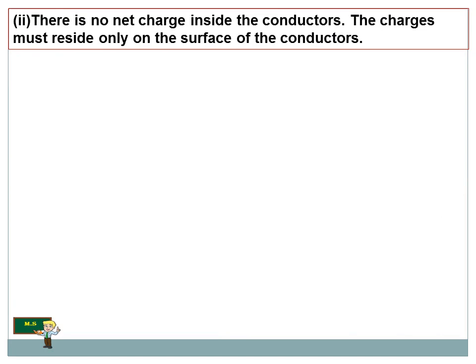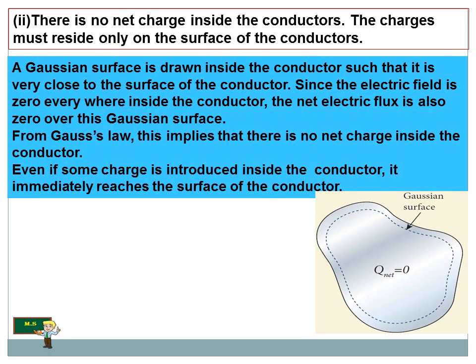Now, there is no net charge inside the conductor. That's the main point. The charges must reside only on the surface of the conductor. We can explain this with a Gaussian surface. A Gaussian surface is drawn inside the conductor. This is the inside part of the conductor and a Gaussian surface is drawn. Now, since the electric field is zero everywhere inside the conductor, the net flux is also zero over the Gaussian surface. And from Gauss's law, this implies that there is no net charge inside the conductor.